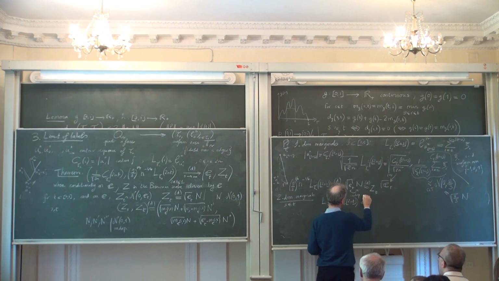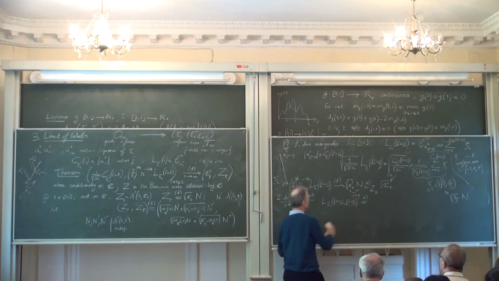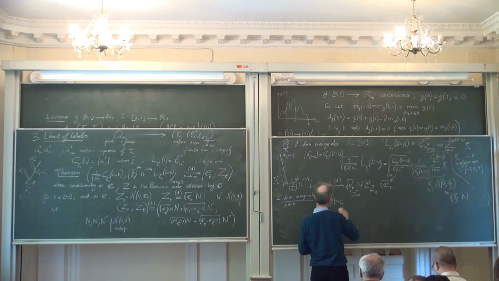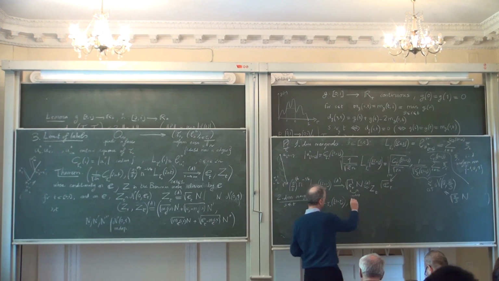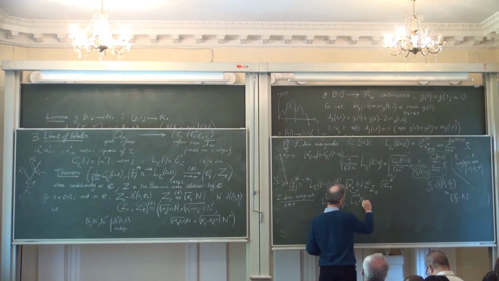I look at the label L_{2n} of 2ns and the label L_{2n} of 2nt.